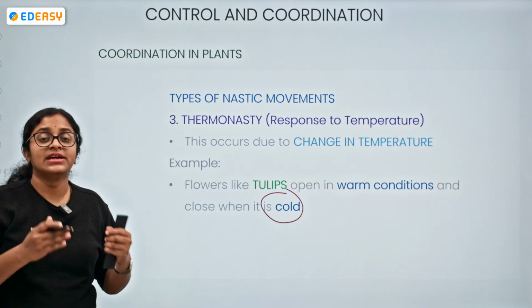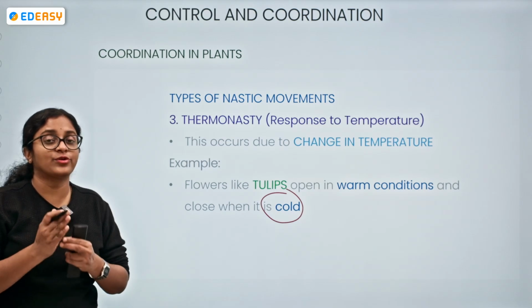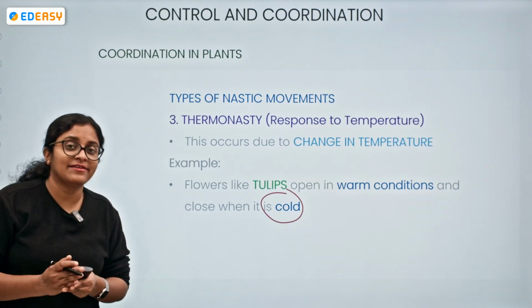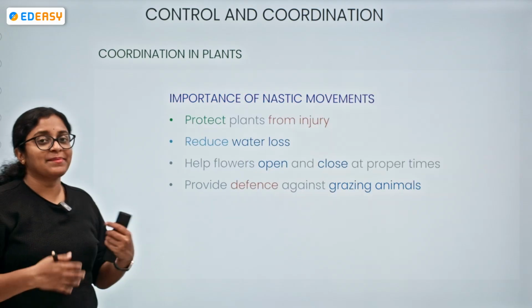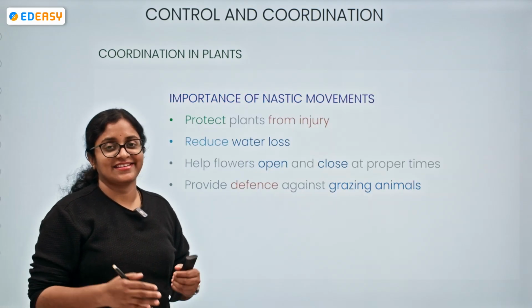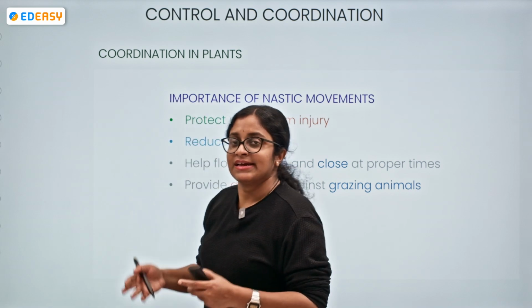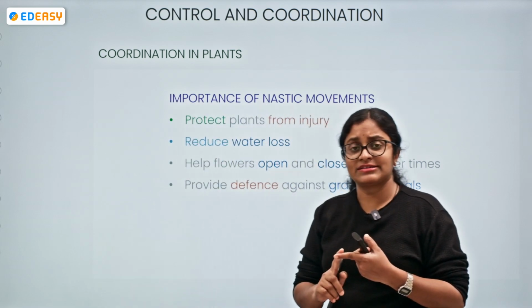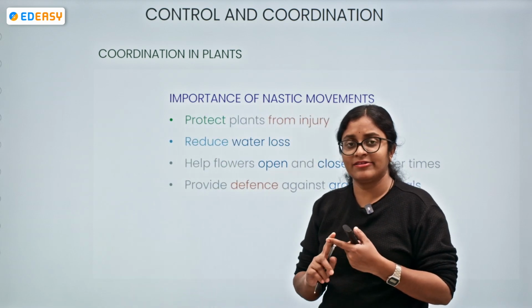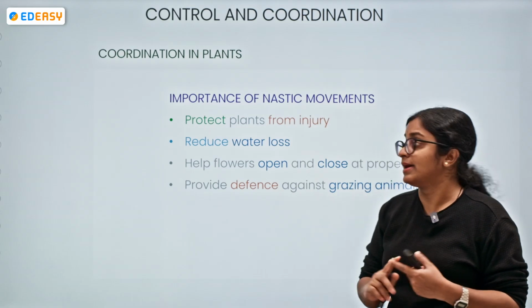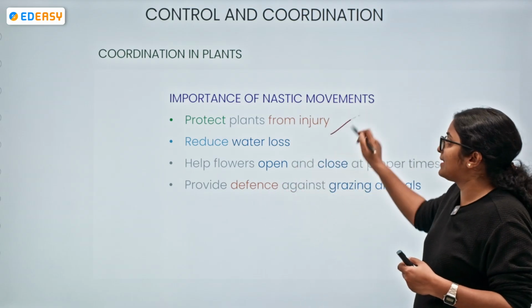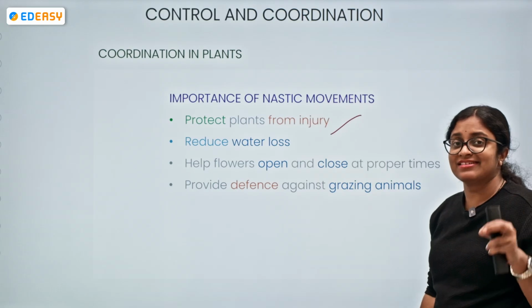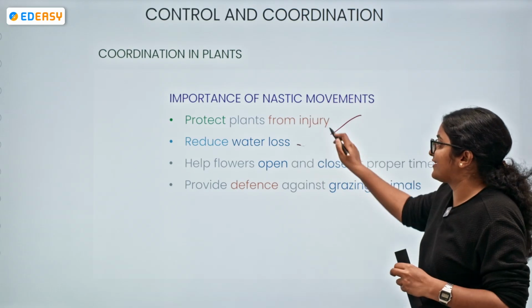So types of nastic movement, we have seen photonasty, thermonasty, and thigmonasty. What is the importance of nastic movements then? What is their function? Tropic movements, of course, are direction related and play a very important role. But here, what is the function? They protect the plants from injury and reduce water loss.